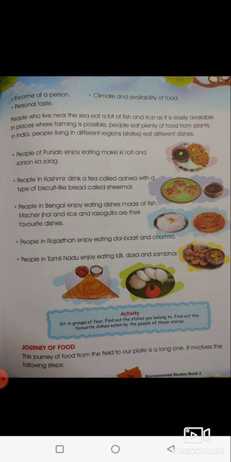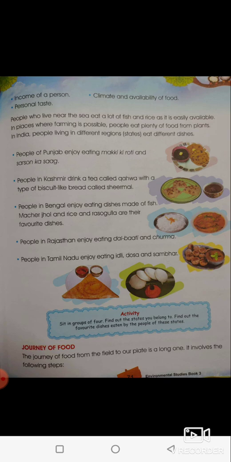And we saw different people enjoying different food items, like people of Punjab enjoying makki ki roti, and people in Kashmir drink a tea called kawa with a type of biscuit like bread called shimal, and people in Bengal enjoy eating dishes made of fish.